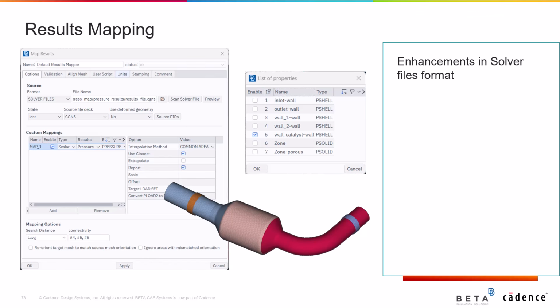Moreover, enhancements have been introduced in the solver files format. These include the fact the MetaDB results files are now supported. Additionally, a new option to select specific PIDs as source is now available.